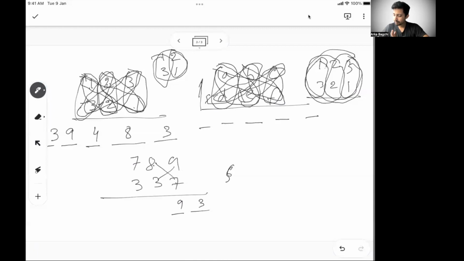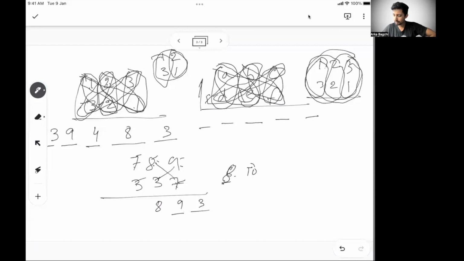So I will have 8 in hand. Next is 7 sevens are 49 plus 9 threes are 27. So 7 sevens are 49, 9 threes are 27. 49 and 27 is 76. 76 plus I have 8 into 3, 24. 76 plus 24 is 100. 100 plus 8, 108.